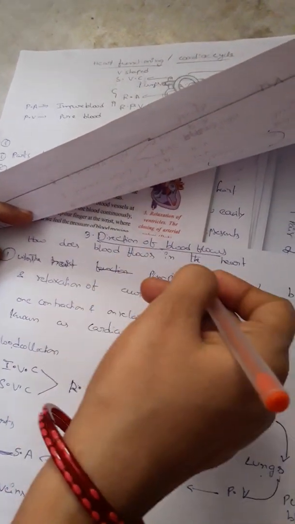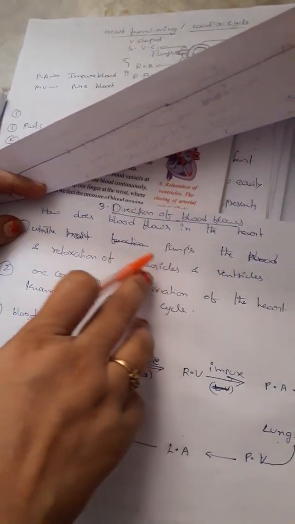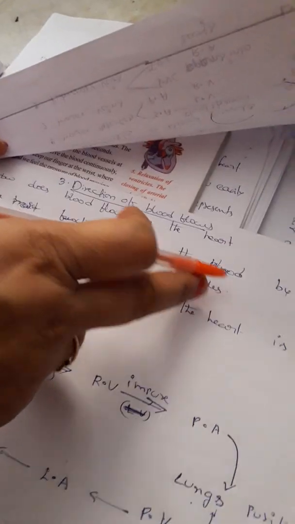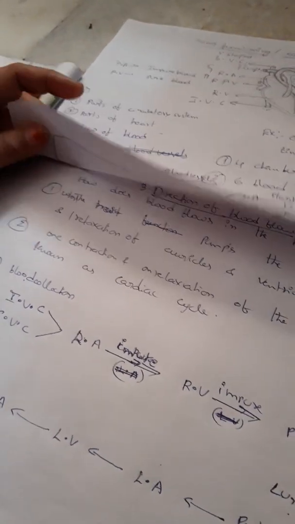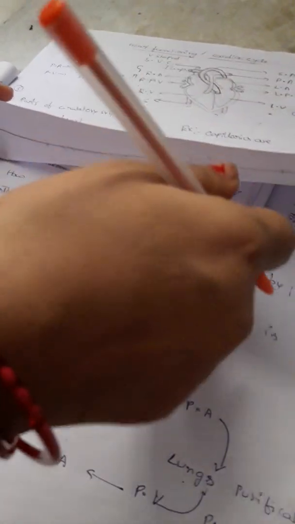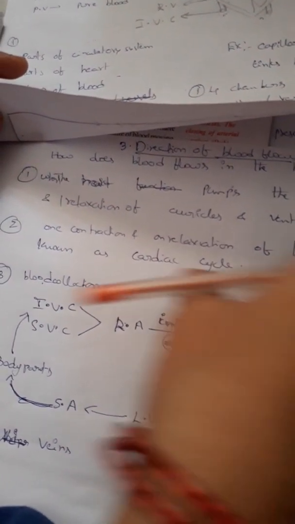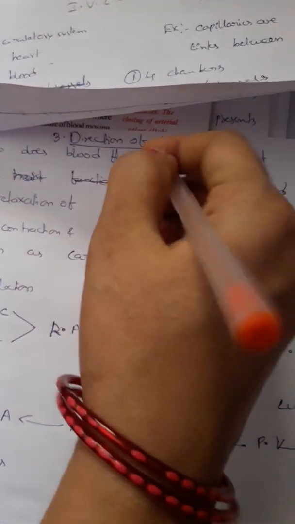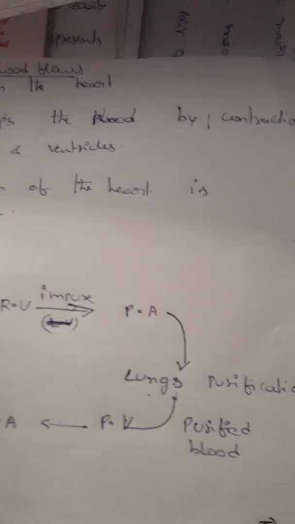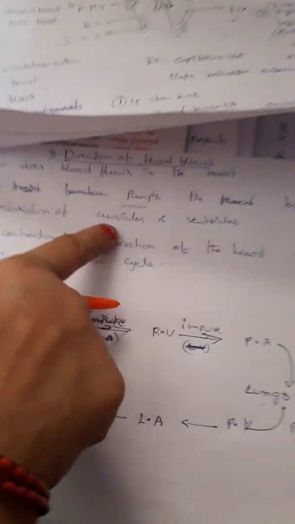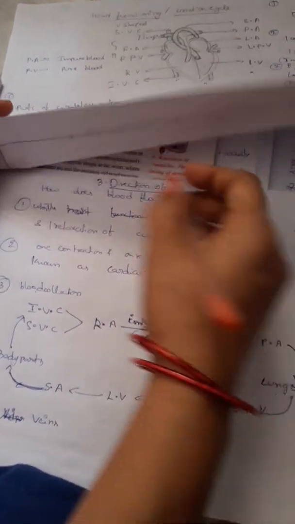How does the blood flow in the heart? When the heart pumps the blood by one contraction and one relaxation of the auricles and ventricles, the blood flows in the blood vessels. What is present in the blood? The blood present in the heart flows in the arteries and veins when it pumps the blood. The pumping is done by one contraction and one relaxation of the auricles and ventricles, and this is known as the cardiac cycle.